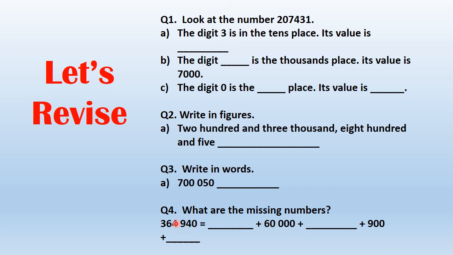How many zeros? Look at 4. After 4, how many numbers are there? 1, 2, 3. So how many zeros? 4 and 3 zeros would make 4,000. Plus 900. Right, 9 is standing in the hundreds place, so 900. And last, plus dash. Plus 4. 4 is standing in which place? 4 is standing in the tens place. So 4 multiplied by 10 is 40. So I will write 40 here. And 0 has no value. I told you before, 0 itself has no value. So you will not write it. Okay? So I hope you got this thing.